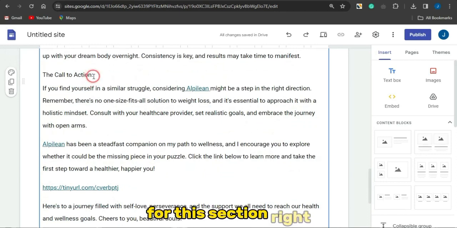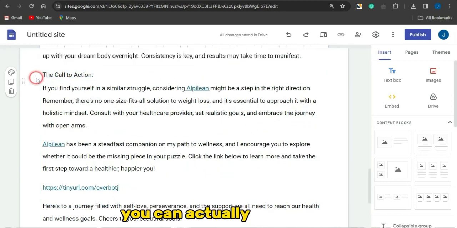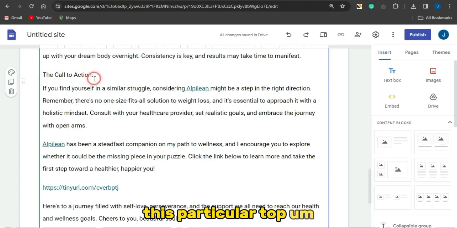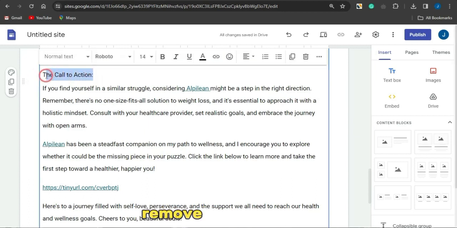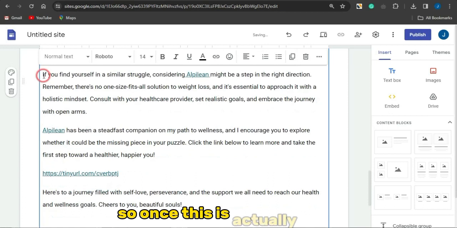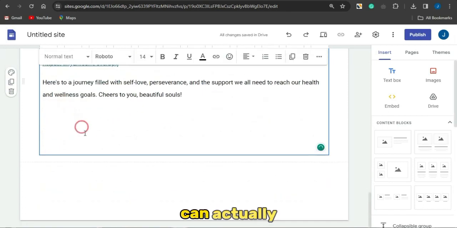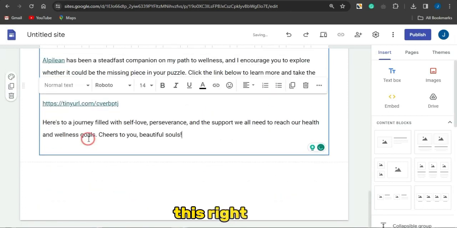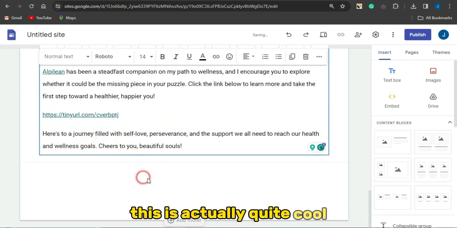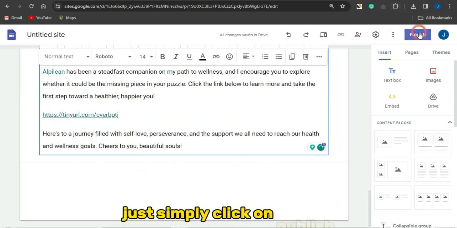For this section right here which says call to action, you can remove this particular top section right here. I'm just going to remove this. So once this is done, you can then go on to promoting this. As you can see, this is quite cool. So once you're done, just simply click on publish.